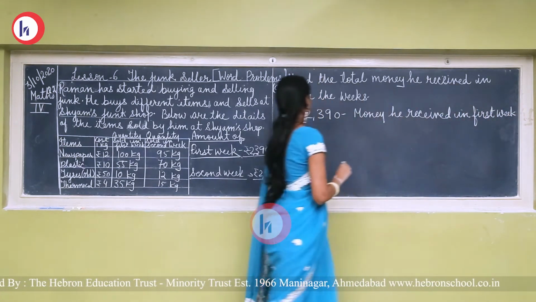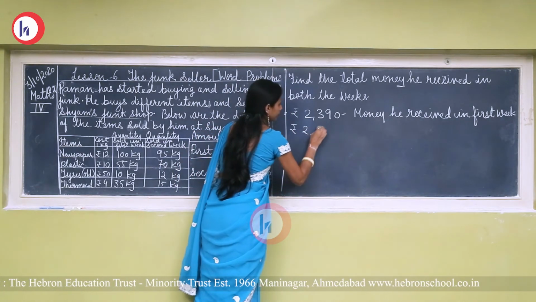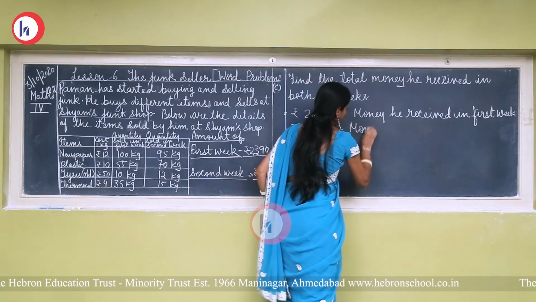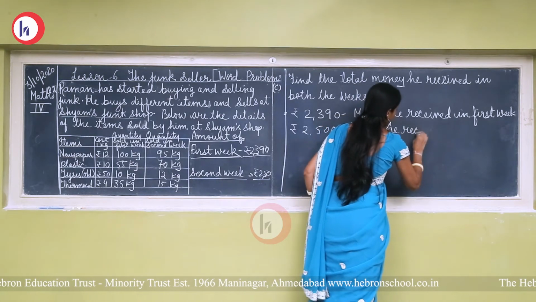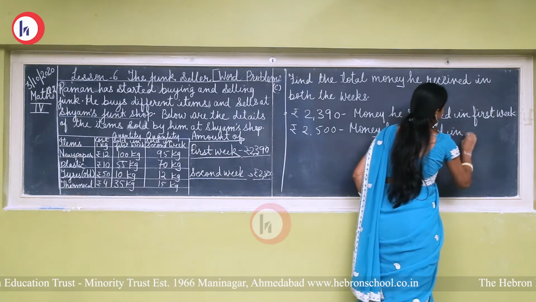Then after second week rupees 2,500. Money he received in second week.